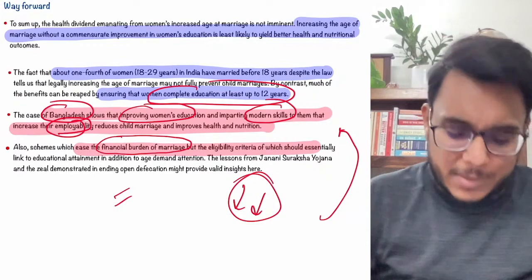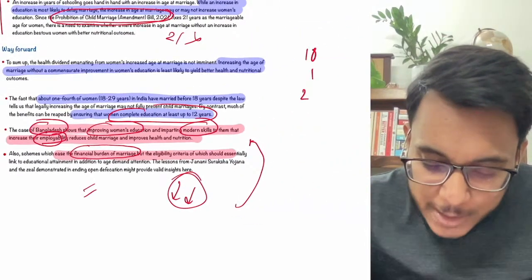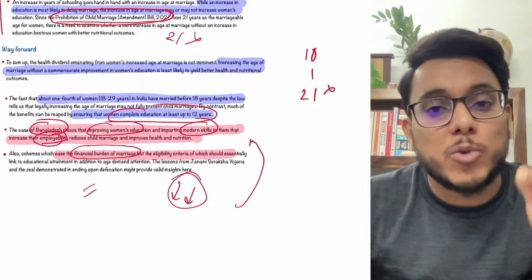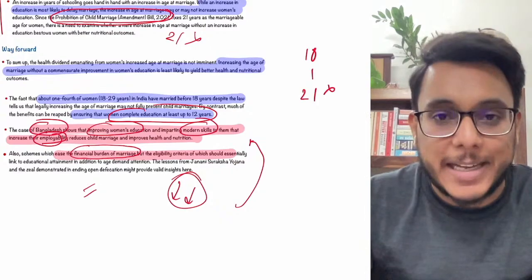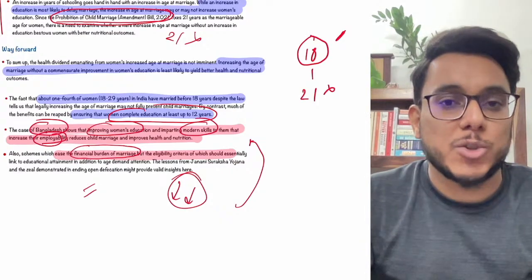One more additional thing I want to talk about, guys. See, increasing the age from 18 to 21 years is not going to be a magic pill. Why? Because guys, the enforcement is more important. See, today what is the age? Today the age is 18. Have you enforced this 18 years of age properly?